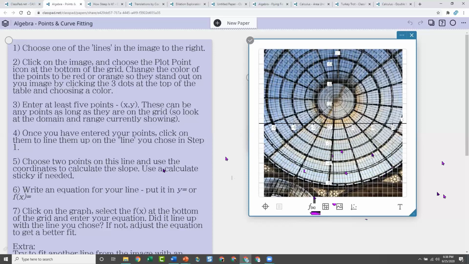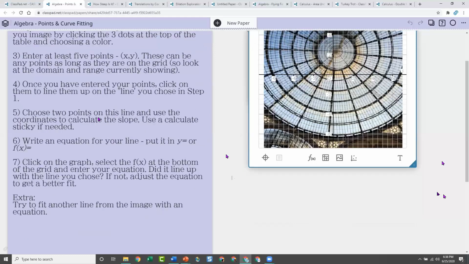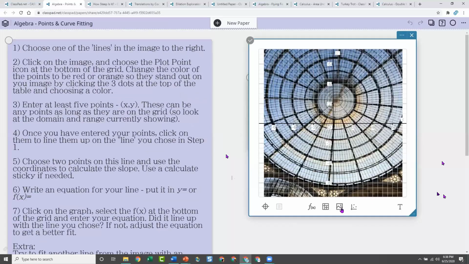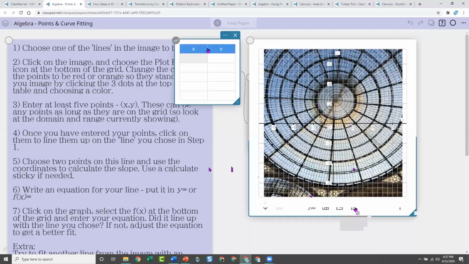In this activity, it's telling you to click on the points and enter some points. I want to point out for those of you unfamiliar, this is a graphing sticky, and I can do a function. I can plot some data, images, which I'm going to show you how to do. That's what this is. Or I can plot points. So here's this image, and this activity is asking students to plot points on top of the image. So they're going to get a plot point. This is the default color, which is blue, and I'm thinking blue is not going to show up very well in here.